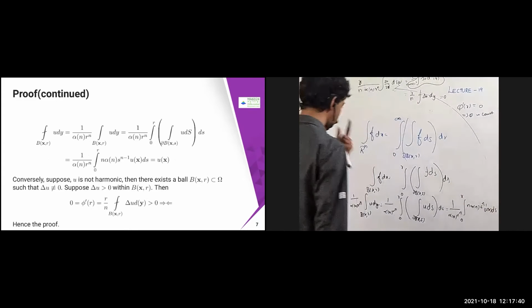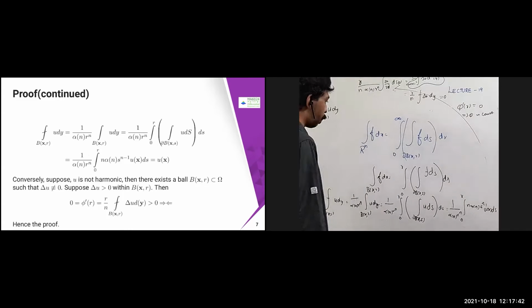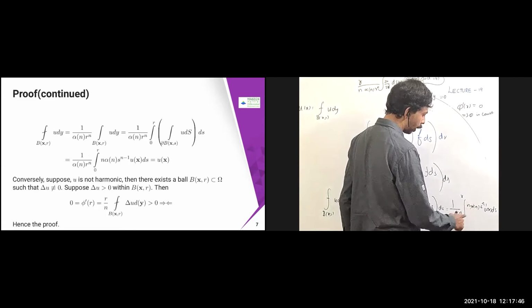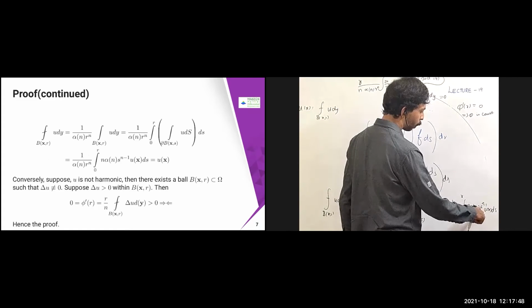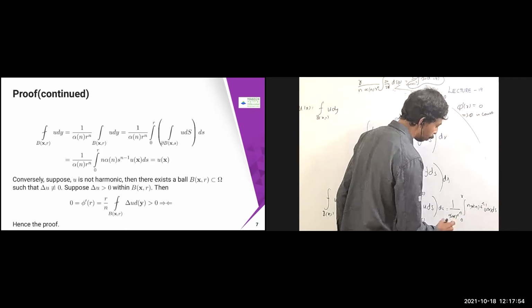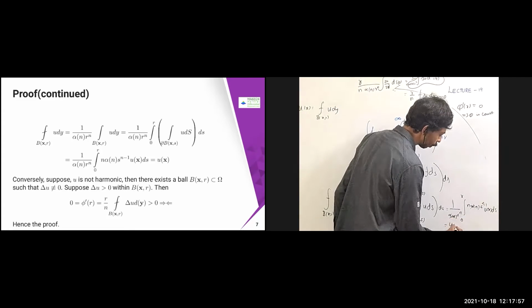Now this is a simple one, so you can integrate it. The alpha of n gets cancelled. Then if you integrate this, it is going to become s power n by n, so the n gets cancelled. You apply the limit r here, and r power n gets cancelled. So you are going to get simply u of x.